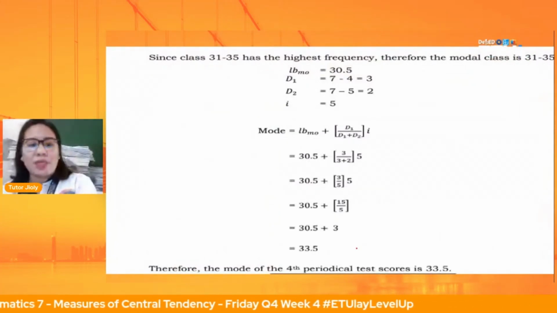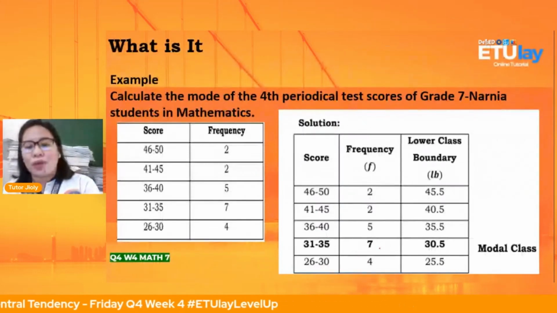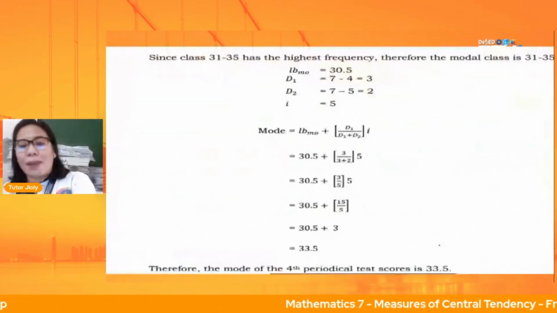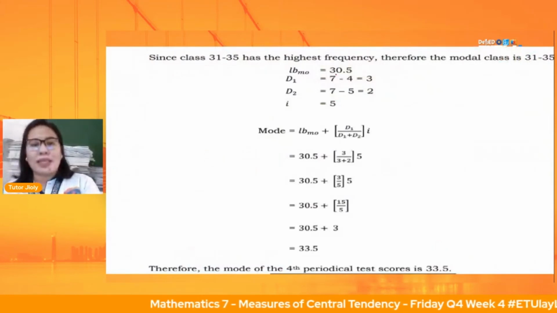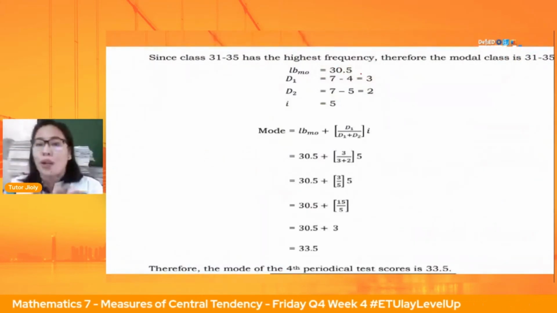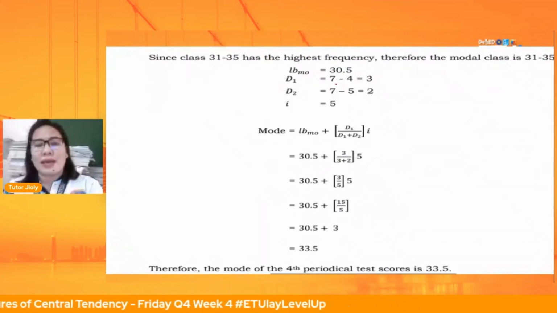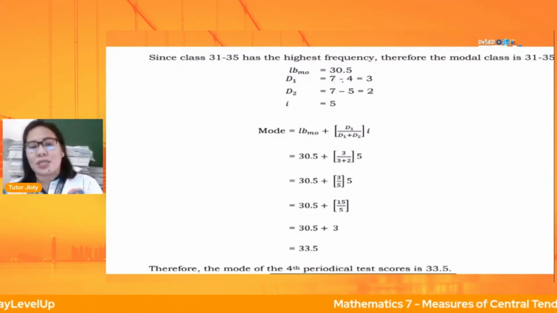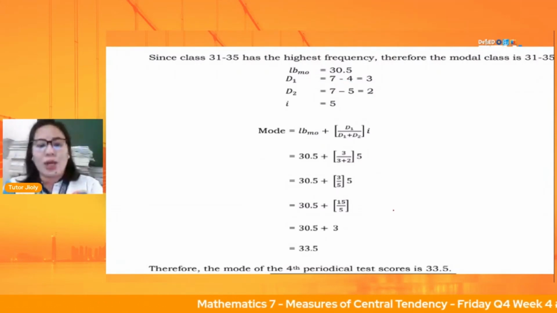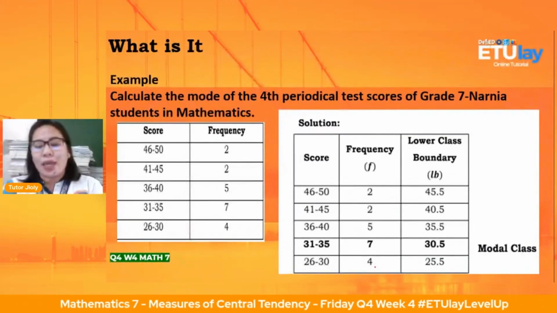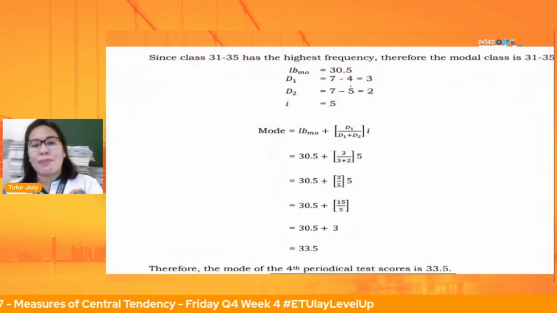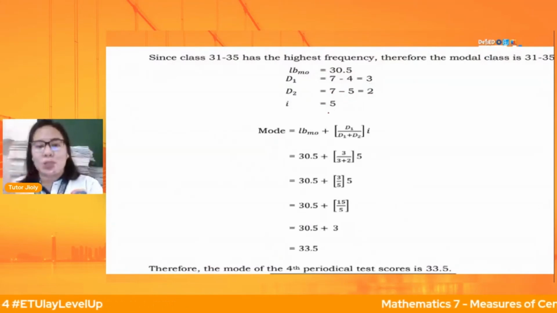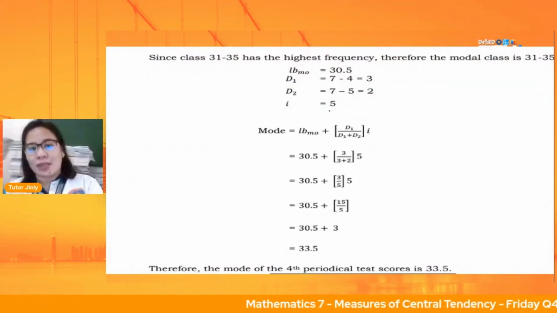Okay, ma'am, anong gagawin next? Kukunin nyo lang to anak, yung frequency niya, then yung lower class boundary niya o yung LB niya, then i-apply natin dun sa formula. So, that is 30.5, yun po yung score. Then, D1 natin is 7. We're going to subtract the lower class. So 7 kasi 4, kung natatandaan nyo, we have 4, ang baba niya, yung lower. So we have 7 minus 4, that is 3. Yung upper niya naman is 5. So 7 minus 5 is 2. Then yung I natin or the class interval natin is 5.